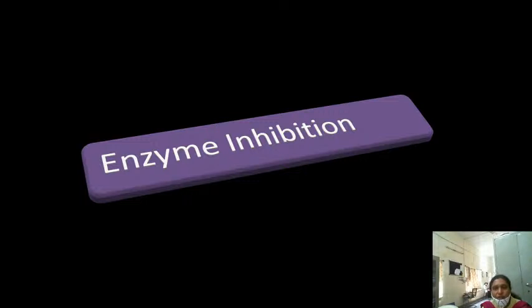Next we will move on to the next topic of the enzymes, that is enzyme inhibition. Because if the enzymes are always active, they should be active whenever their need is there. Other times they should be shut down. So that means enzyme inhibition is nothing but regulation of the enzyme activity.